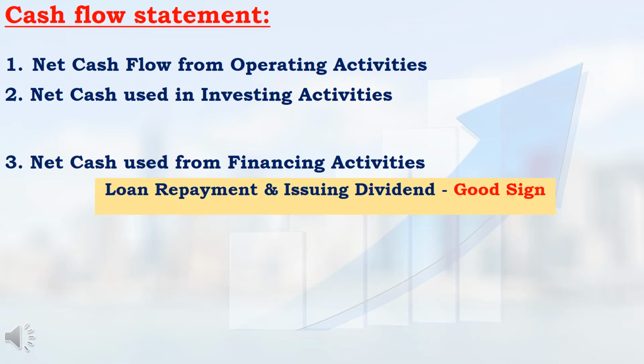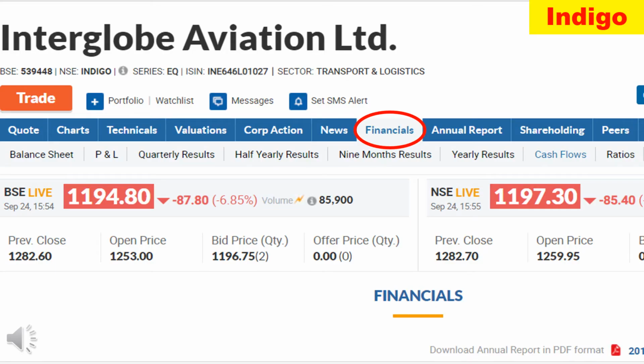Normally, if any company regularly repays their loan or regularly pays dividends, that is a positive sign only. So, if the net cash used from financing activities value is negative, there is no need to worry about that. On the Money Control website, I have opened the data of Indigo.